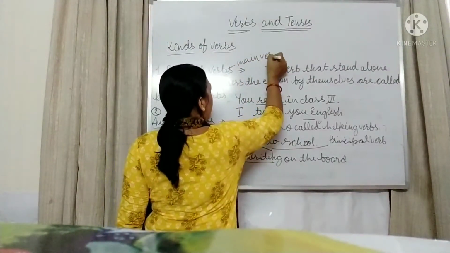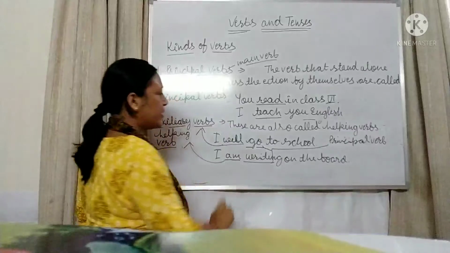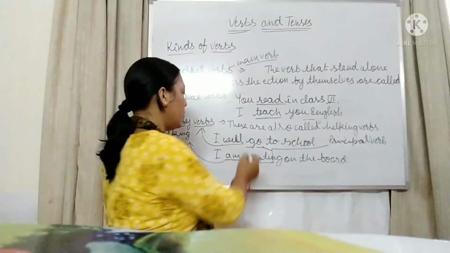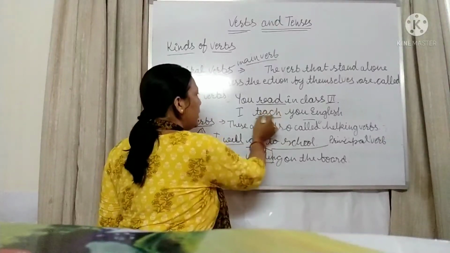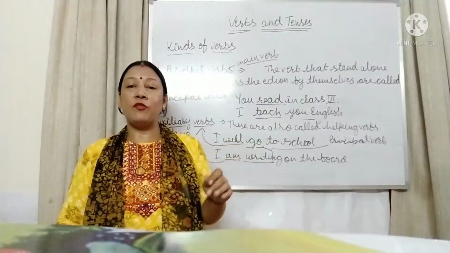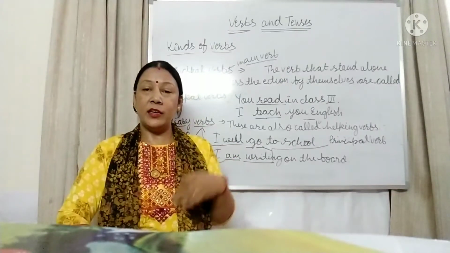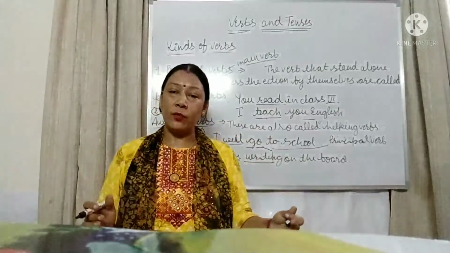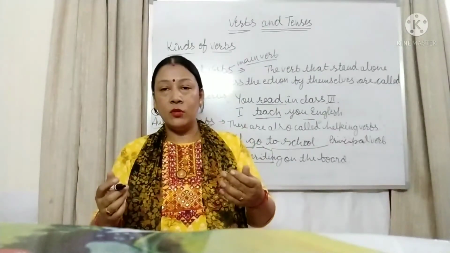Main verb. Because you know that in these sentences you can see that the main work and main action is go, write, read, teach. Isn't it? By these words we came to know what is happening in a sentence. Like you are listening to me, you are watching the video, I am teaching you.